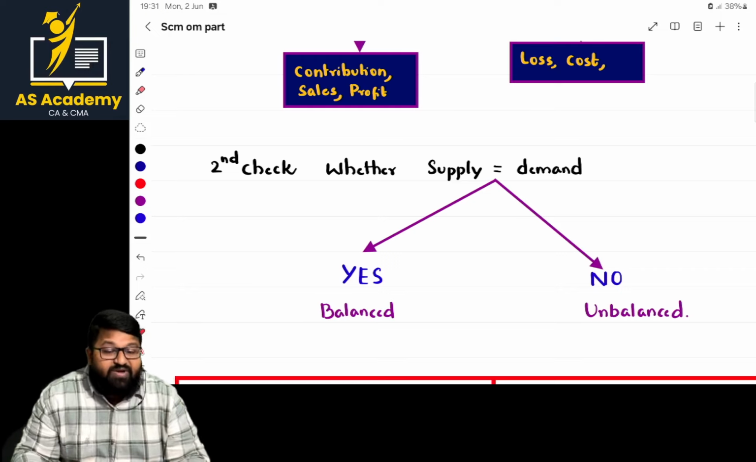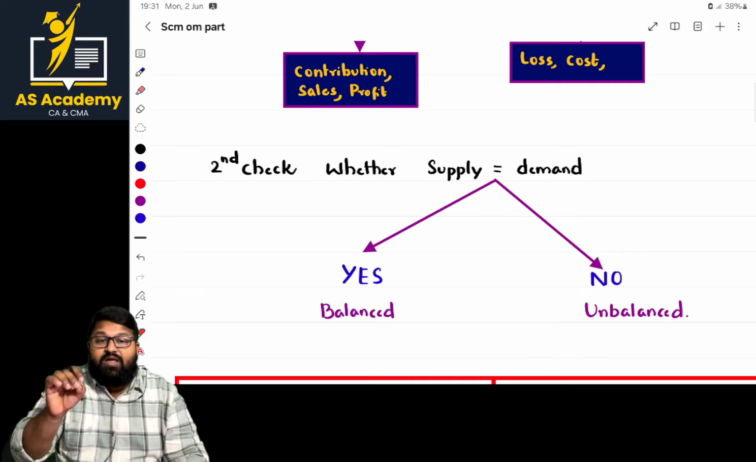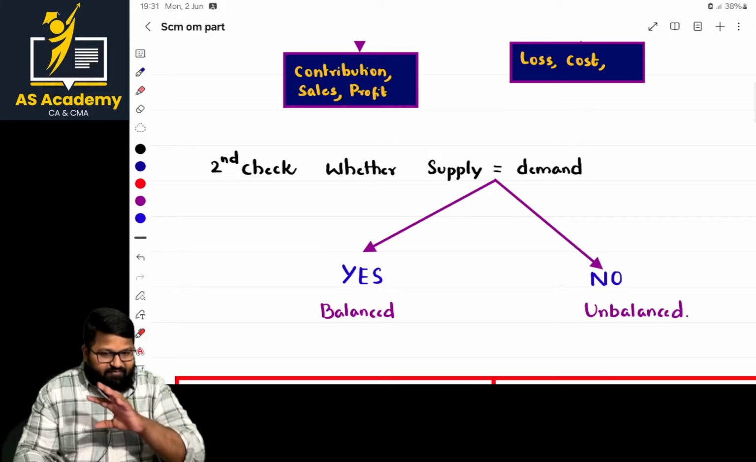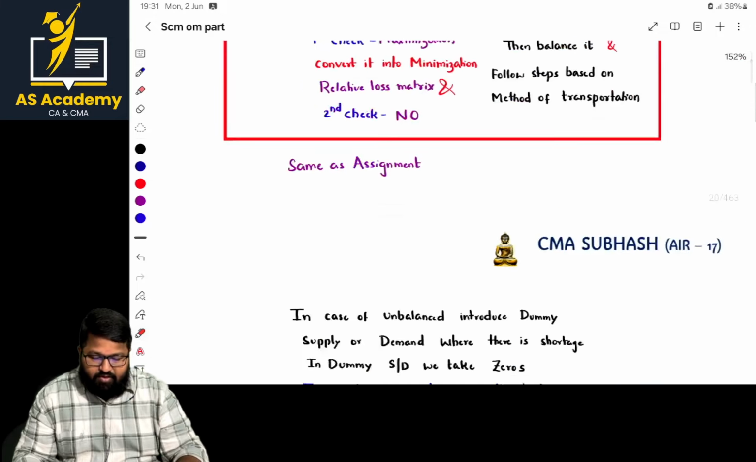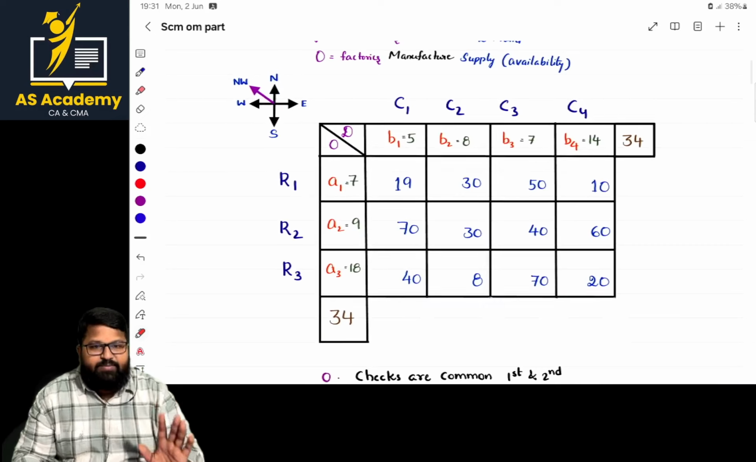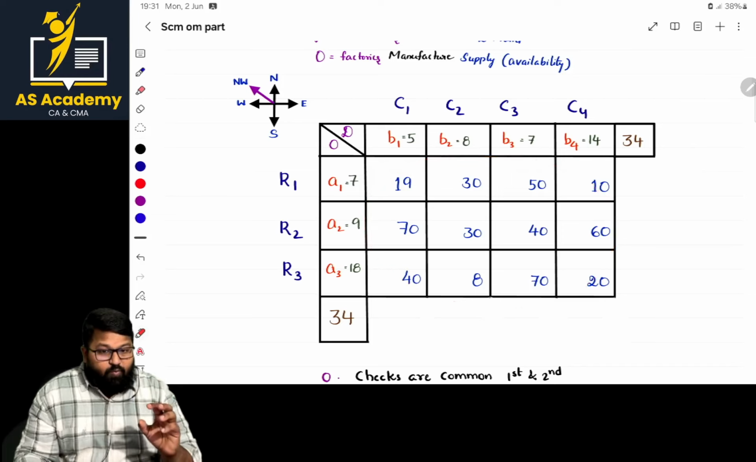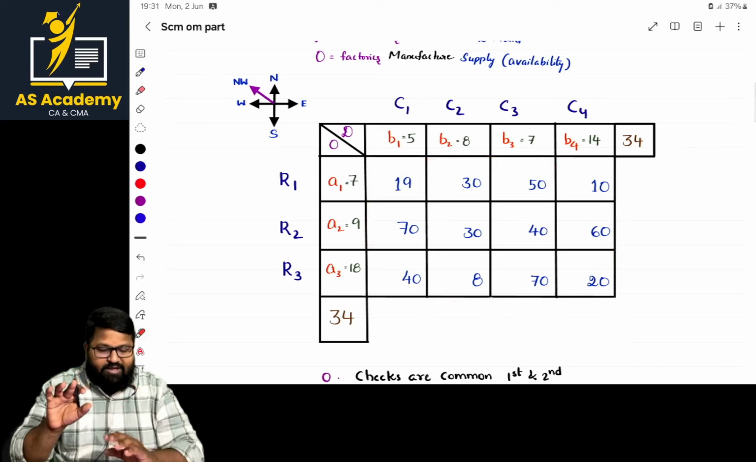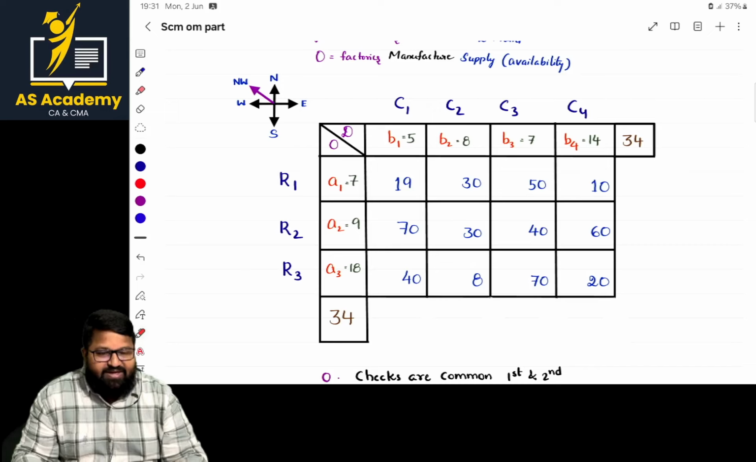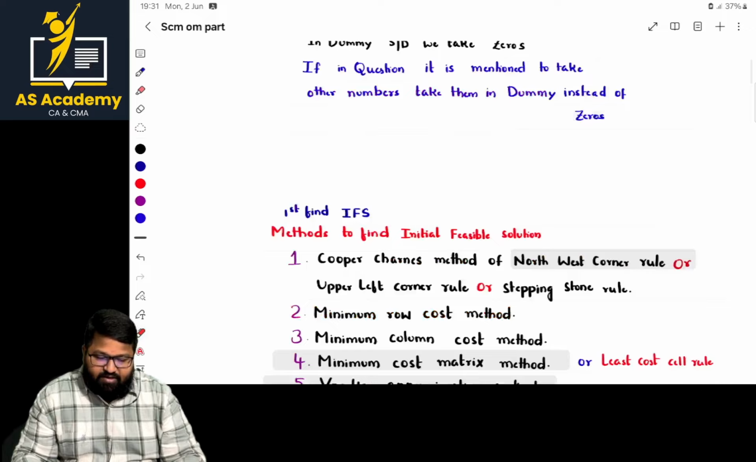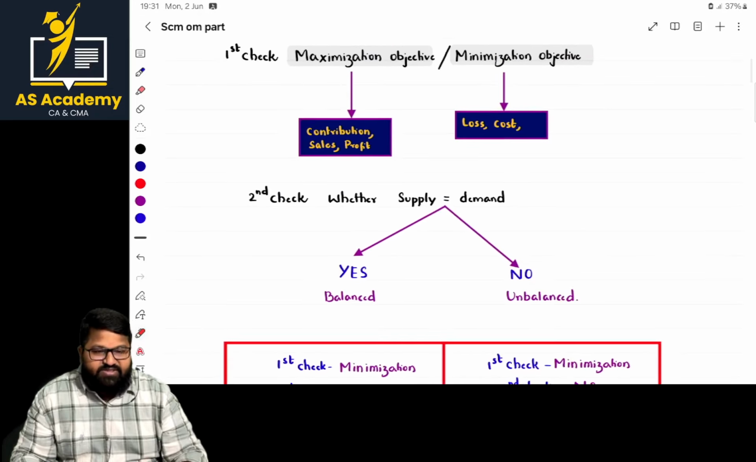And what about the next one? If it is maximization, we have to convert the maximization model into a minimization model. How to convert? Same as in assignment. Identify the highest element from the transportation cost matrix, and from that we have to deduct all the elements. That is common in the case of assignment, and it is also the same in the case of transportation. Is it clear? So the second check is clear now.